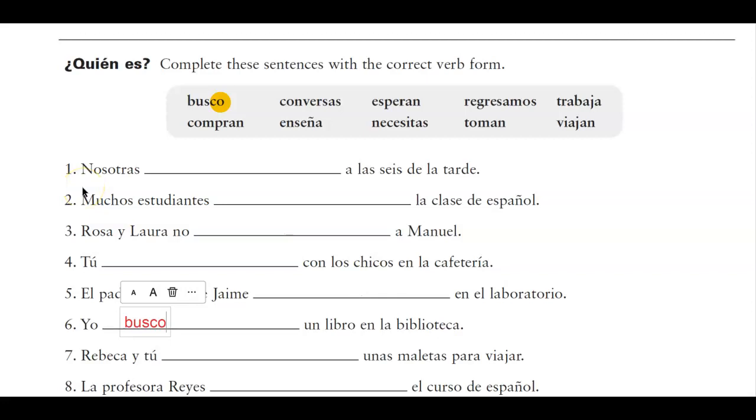Remember though, some endings are shared by more than one subject. For instance, muchos estudiantes, many students, would be they. Well, Rebecca y tú would be y'all. Well, y'all and they share the same ending. Both of these will end in AN. So then you have to narrow it down. Is it compran or esperan? Now you have to figure out the meaning. So Rosa y Laura do not blank a Manuel. They don't this verb or they don't that verb.